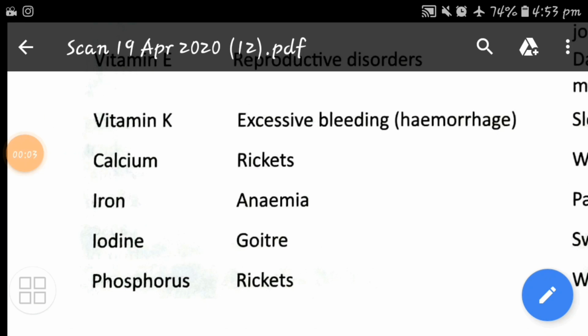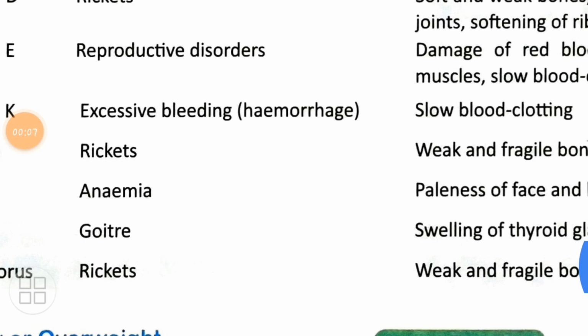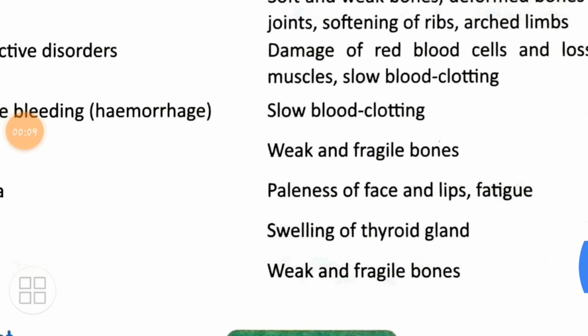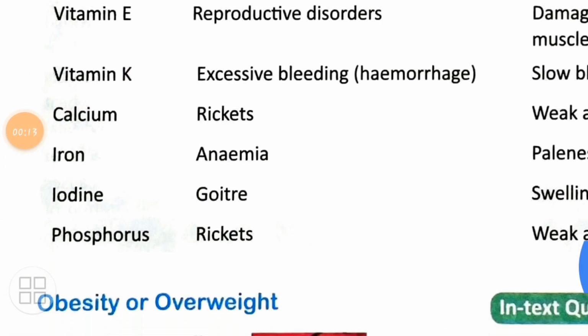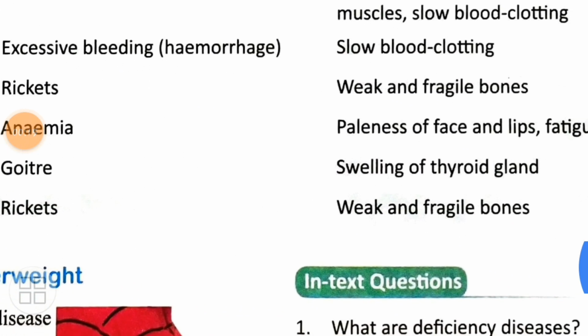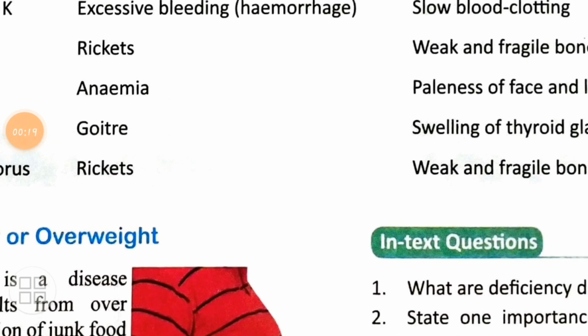Deficiency of iron results in anemia, and what are the symptoms? Paleness of face and lips and fatigue. Iodine results in goiter, which is swelling of thyroid gland. Phosphorus and rickets, which is what? The symptoms are what? Weak and fragile bones.